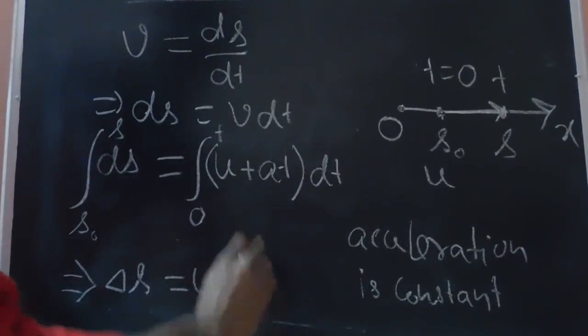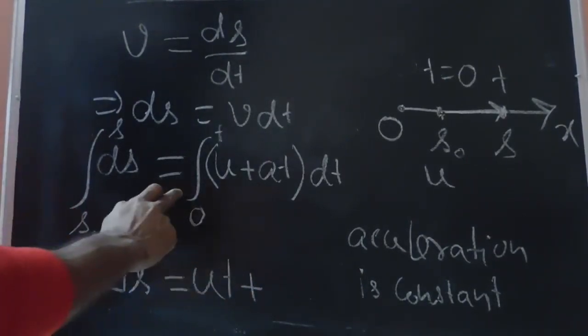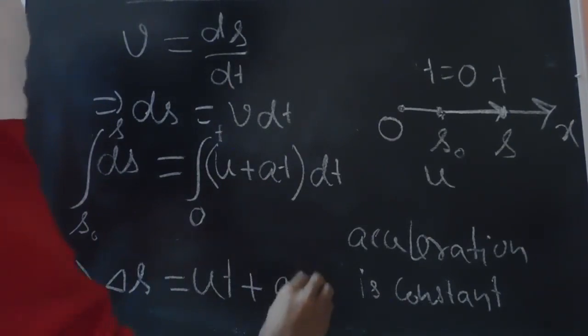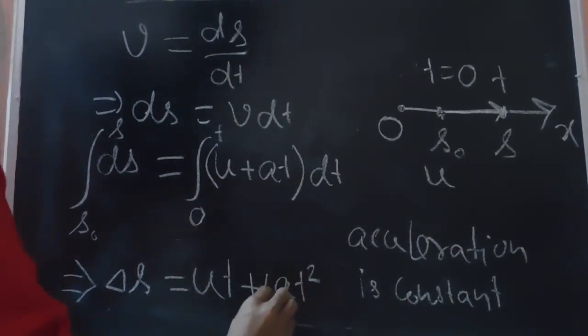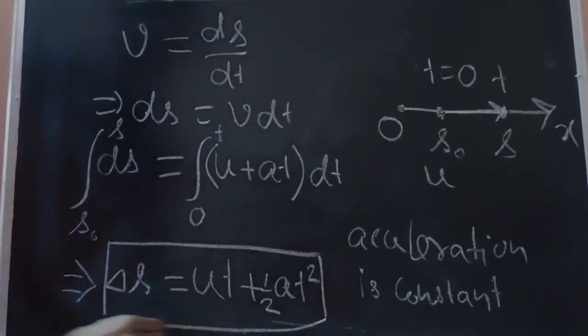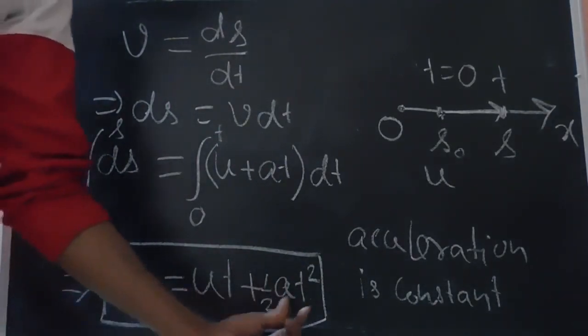ut plus a is constant, so we can take it out of the integral. The integral of a t dt is t square by 2, so we have half a t square. So this is another of our basic equations: delta s is equal to ut plus half a t square. This equation is also valid only when the acceleration is constant.